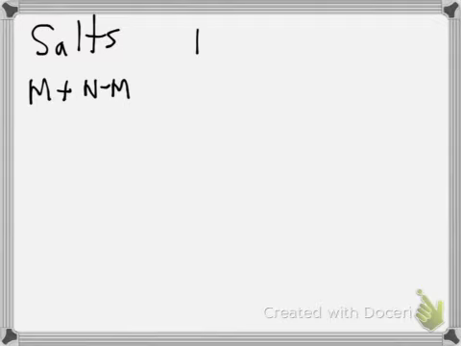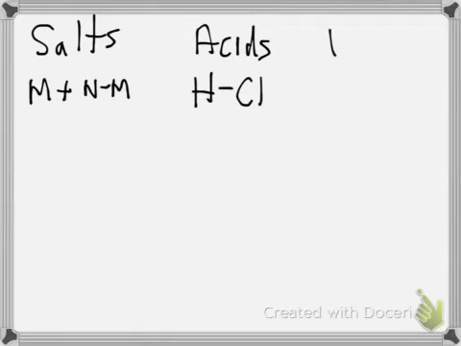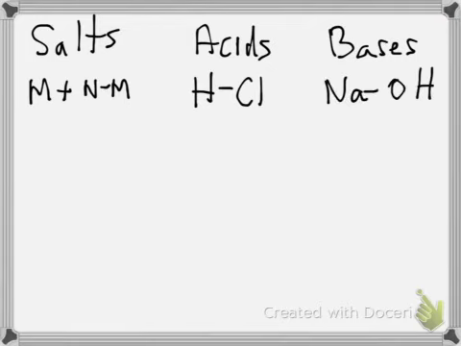So that'll be it for Lewis notation, and just as a bonus I want to remind you that you will need to remember pH as well as how to identify salts, acids, and bases. Salts are a combination of metals and non-metals. Acids generally start with an H, for example HCl, and bases will always or generally end in OH, like NaOH. There are exceptions.